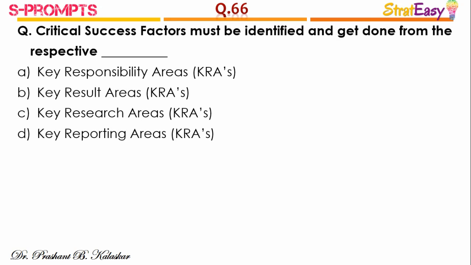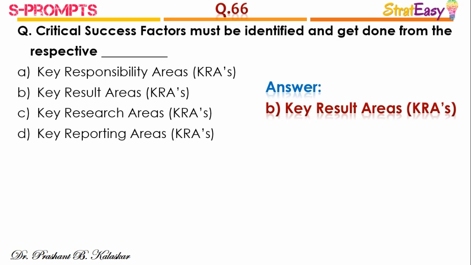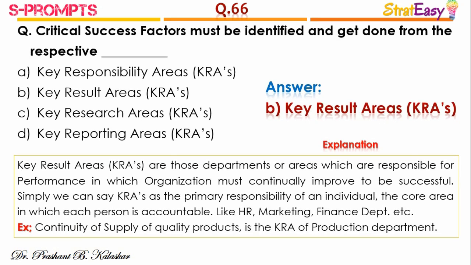Critical success factors must be identified and get done from the respective dash, and the right answer is option B, key result areas. Key result areas are those departments or areas which are responsible for performance in which organization must continuously improve to become successful. Simply, we can say KRAs as the primary responsibility of an individual or the core department in which each person is accountable, like HR, marketing, finance department, etc. For example, production department becomes the key result area for continuity of supply of quality products.